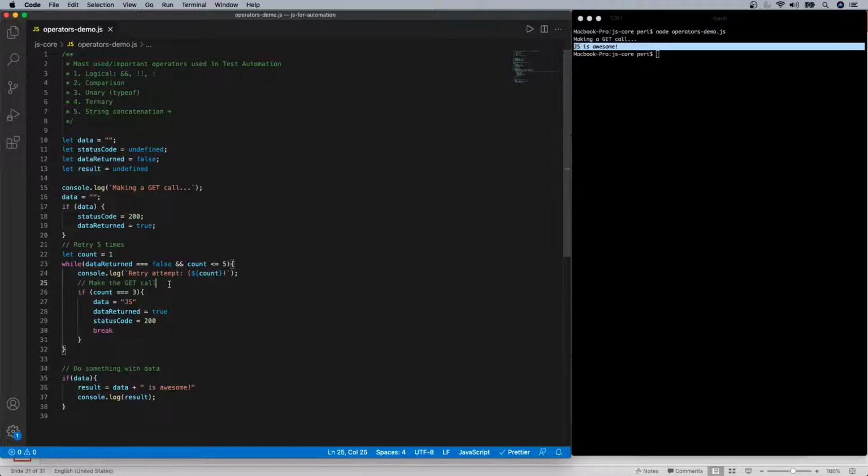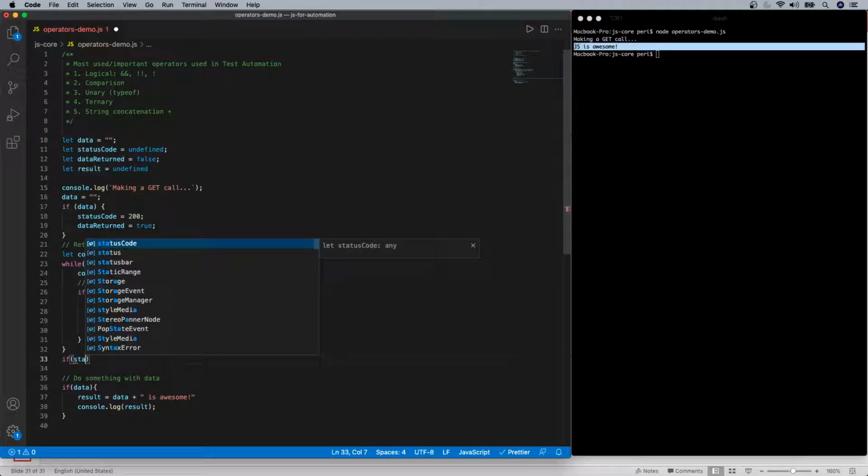Now, let's assume that even after 5, we don't get the data. So after every API call that we make, we need to make sure what determines whether it is success or failure, right? Obviously, if it is a failure, we just need to assert it and say the API failed. So in this condition, what will tell us whether the API is pass or fail? Generally, the status code is one check, and the other check would be the body of the response, right? Let's assume that the data is returned as empty, like an empty string. So based on the status code as well as the data value, we'll say whether the API is successful or not. So we'll make an assumption.